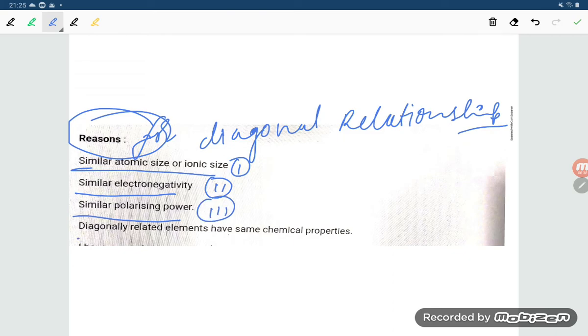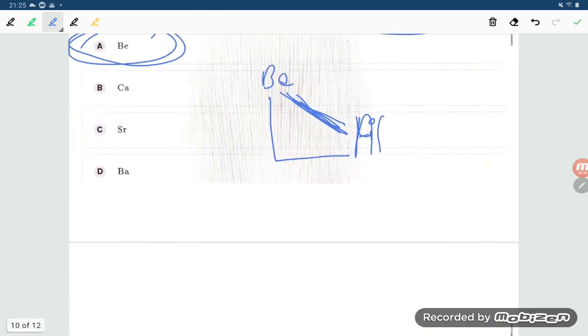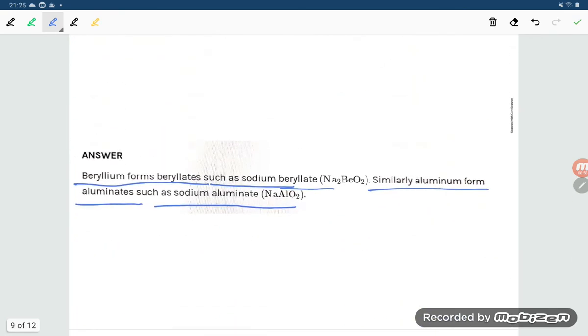Third point, diagonally related elements have similar chemical properties. Fifth, you can add, student, similar ionization enthalpy. So due to these facts, student, these elements show the diagonal relationship.